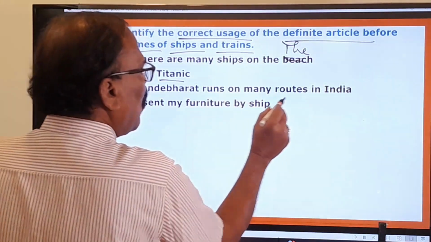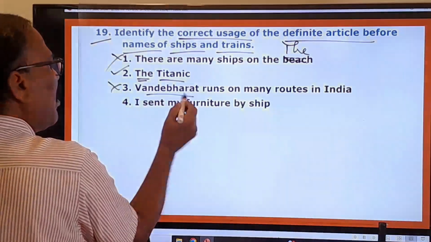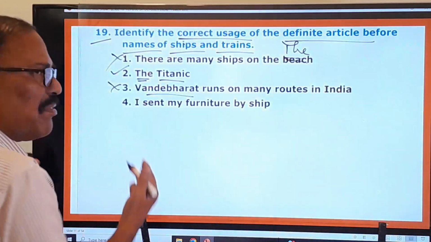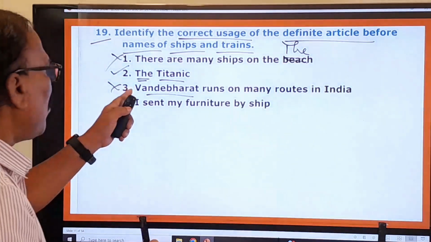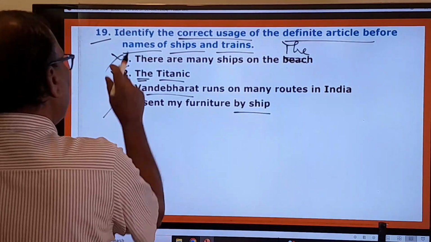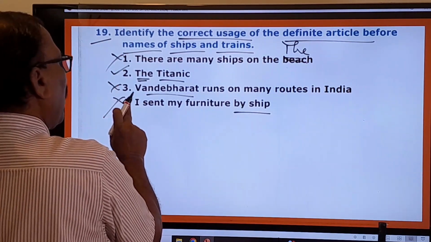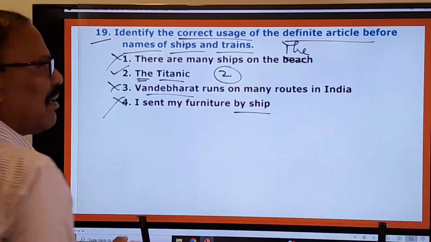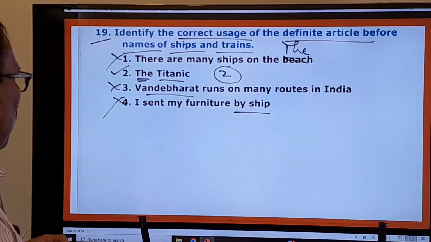Vande Bharat runs on many routes in India. No, Vande Bharat is the name of the train. Before that, you should have used the definite article, but it is not used. So next, I sent my furniture by ship. Okay, right. So first one, third one, fourth one are wrong. Only the second one is the right one. Now you move on to the next question.